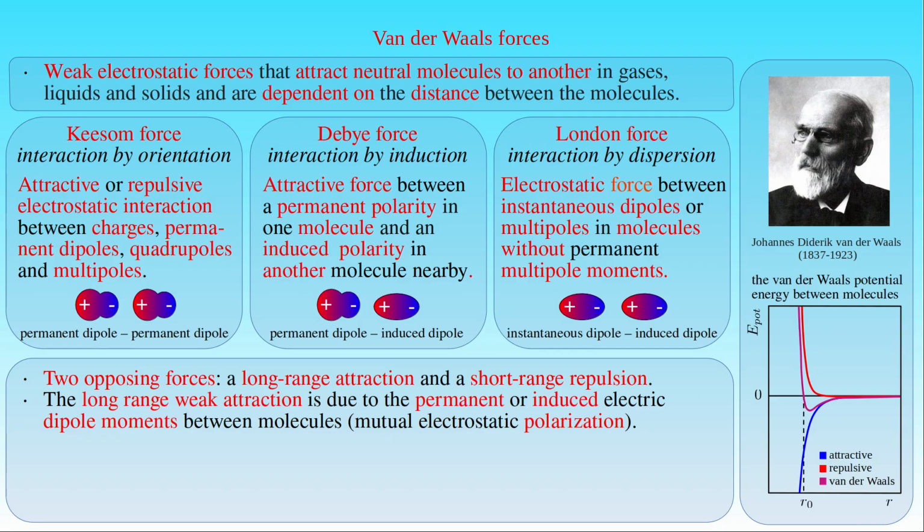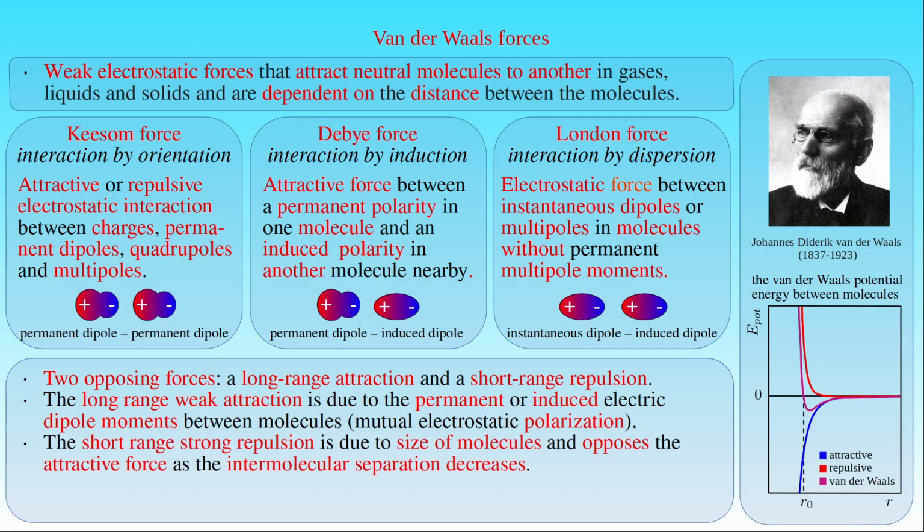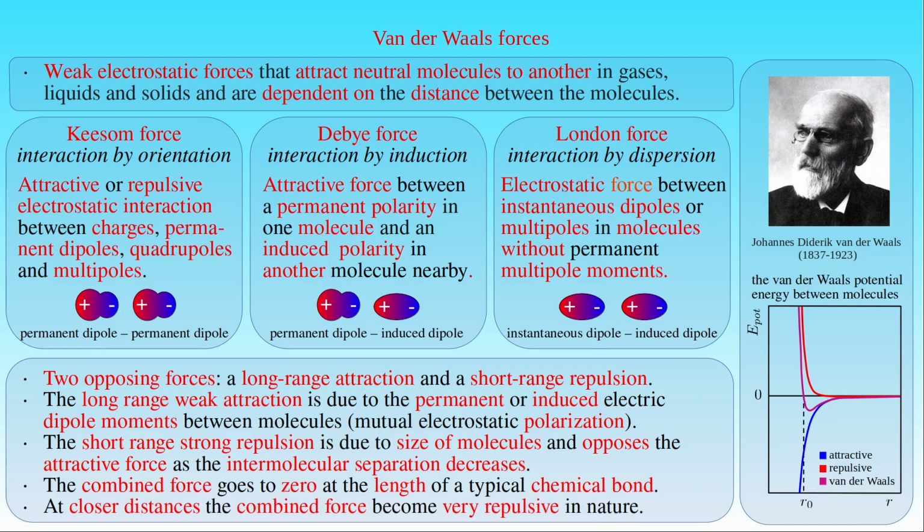This repulsion is therefore due to the size of the molecules and opposes the attractive force as the intermolecular separation decreases. The combined force goes to zero when the interatomic distance reaches approximately 0.2 nanometers, denoted by r0, which is about the length of a typical chemical bond. At closer distances, the combined force becomes very repulsive in nature.